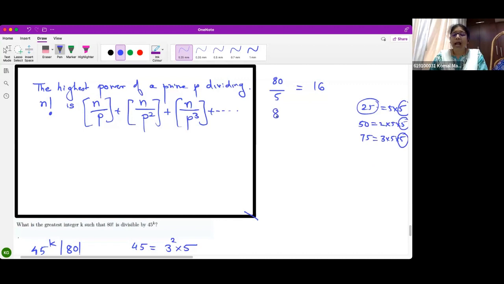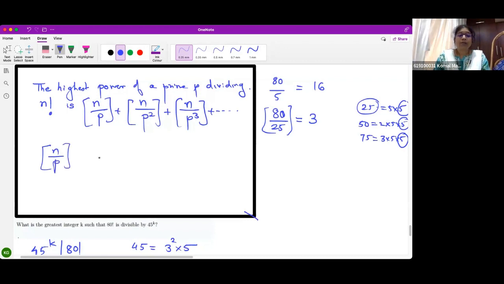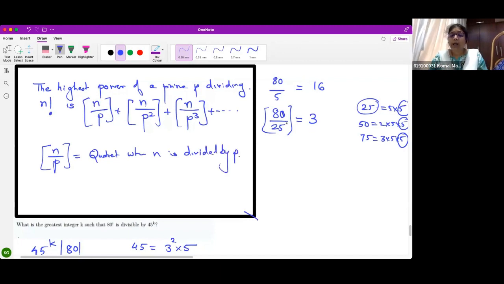Therefore, I will add 80 by 25. What is the quotient? I have to take only the quotient. I don't have to take the remainder. Correct? 80 divided by 25 is only 3. Okay? Where this is the quotient when n is divided by p. Is this clear? Okay.